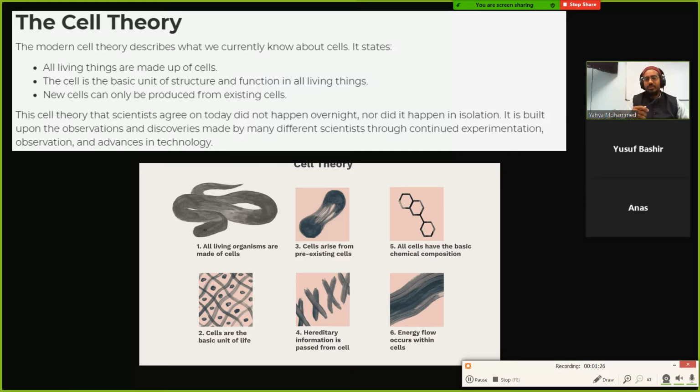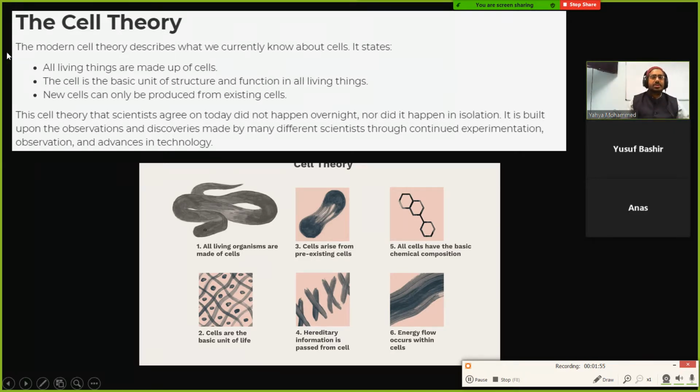So is a virus considered to be alive or not alive? A virus is considered to be not alive, brother. So that's why a virus is considered to be different. It's considered to be not a living thing. Bacteria have cells. There are different kinds of cells, and some cells are more complex than others. However, viruses are not cells, so therefore they're not considered to be alive.